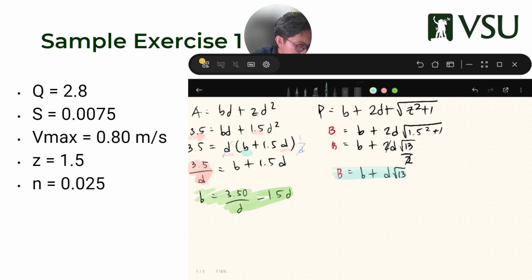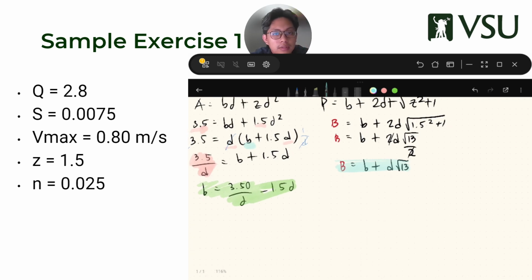I'm going to maintain my notation that red B is my value for P. I'm going to retain that concept because we have no round off. You can do this in the exam. You can have a different colored one so that it's easier for you.